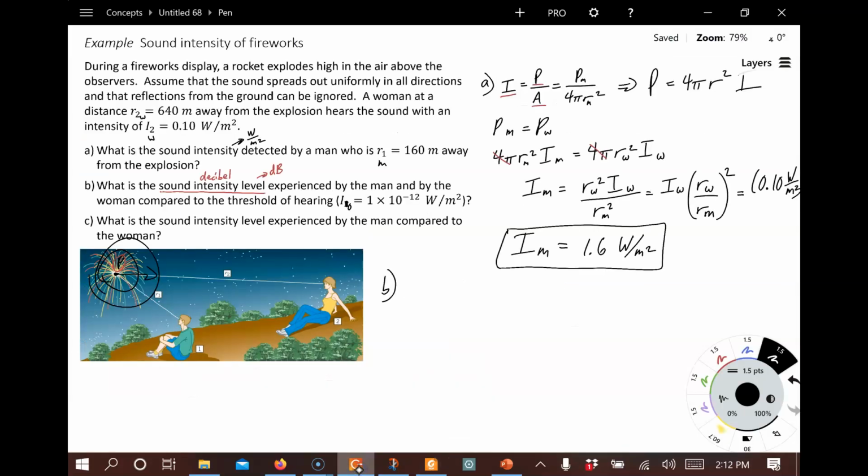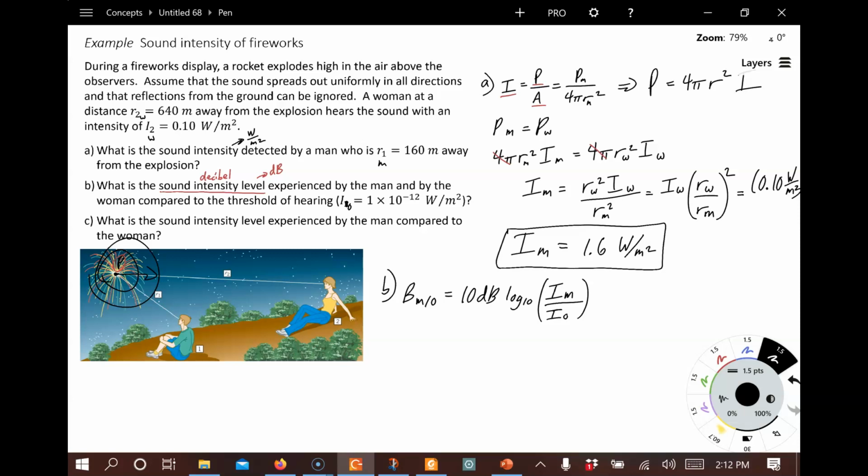For the man, we're going to write beta of the man compared to the threshold of hearing. That's going to be equal to 10 decibels times log. Now this is log base 10. And it's the ratio of the 2 sound intensities: what is present where the man is located and what the reference value, the threshold of hearing, is.